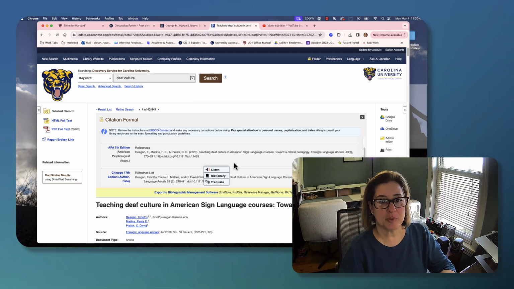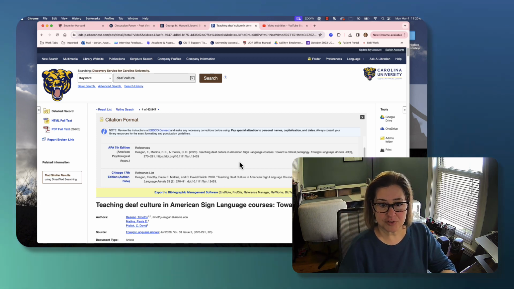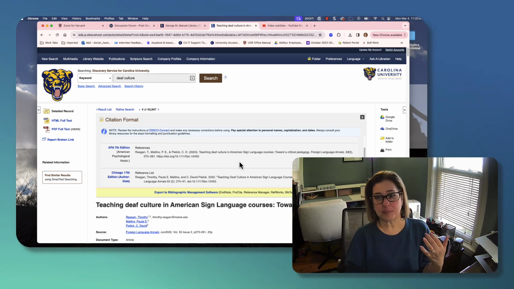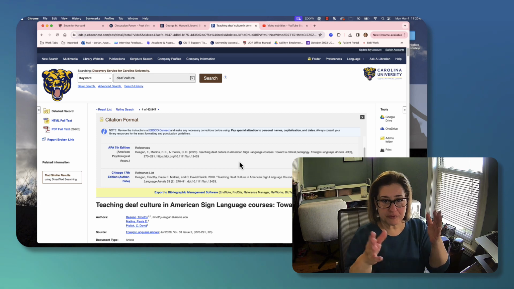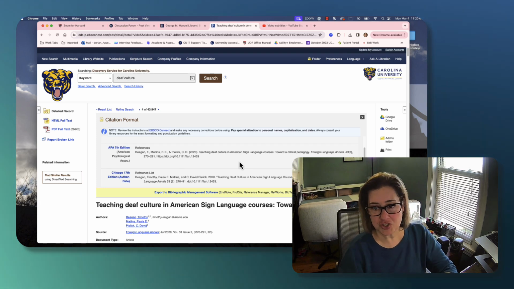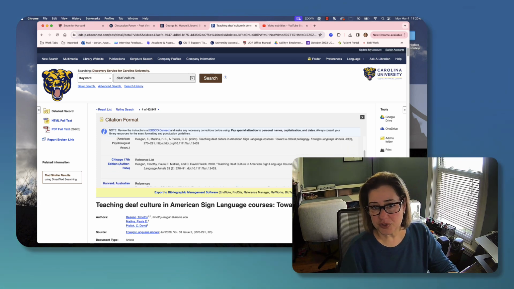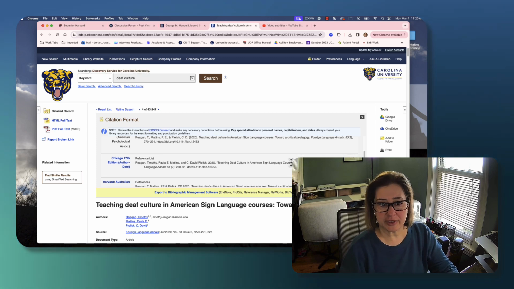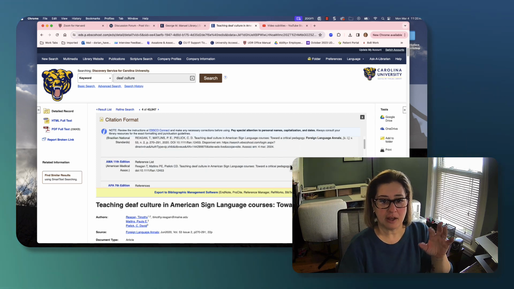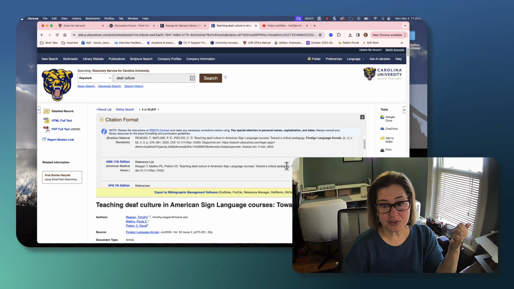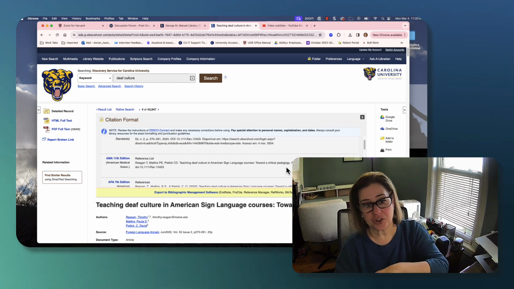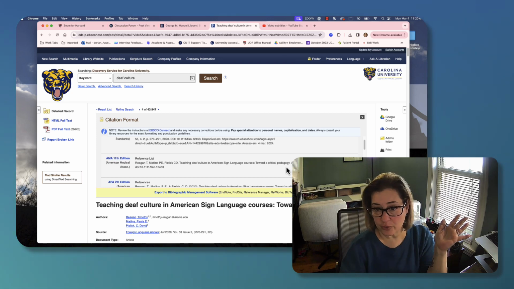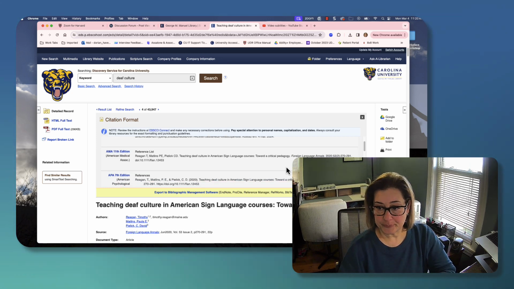I usually recommend doing that as you go. It's just much easier if you already have a template that you're working off of. If you find an article that's relevant, just throw it right into your references when you have the page up. It makes it much easier. And then if you end up not using that article, you can always delete it, but it's so much easier to delete something off your reference list that you don't end up using than having to backtrack and find the article and then include it that way. So do with that what you will.